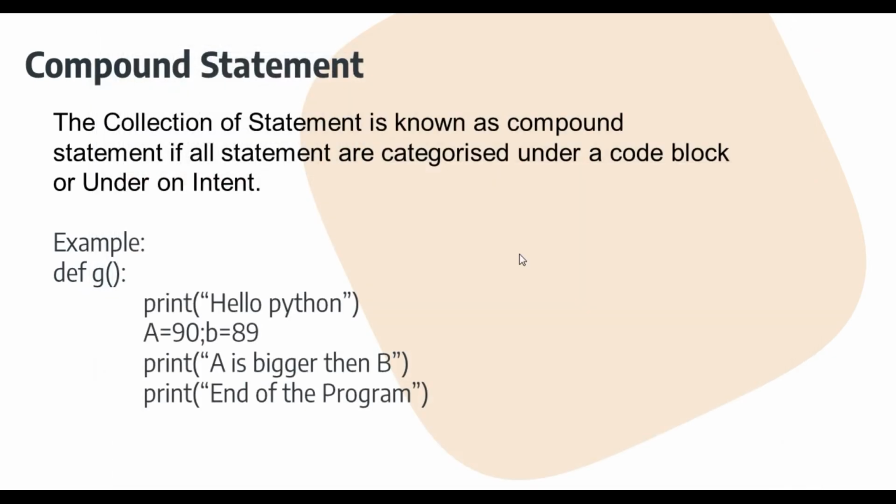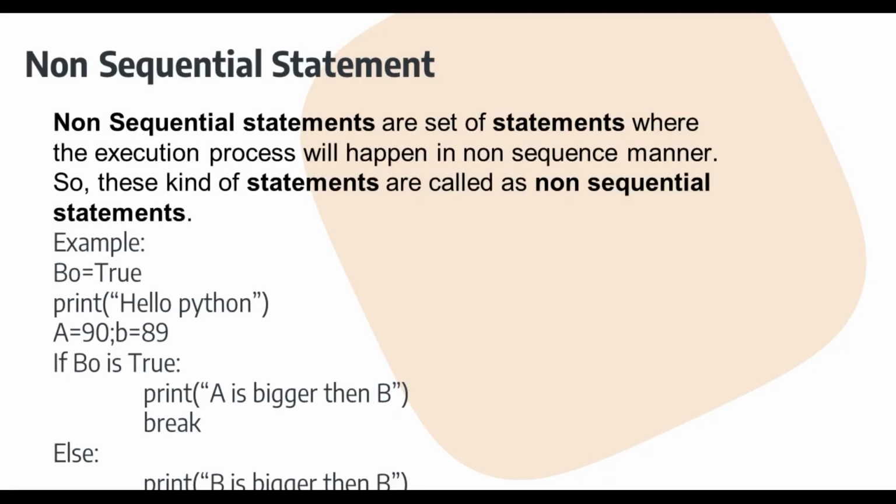Okay, so now we are going to the next part of the theory. Now we are talking about non-sequential statements, student. Non-sequential statements are those sets of statements where the execution process happens in a non-sequential manner. That means any line can be executed according to our logic, and if one logic is processed, another will be skipped, I mean the statement will be skipped.